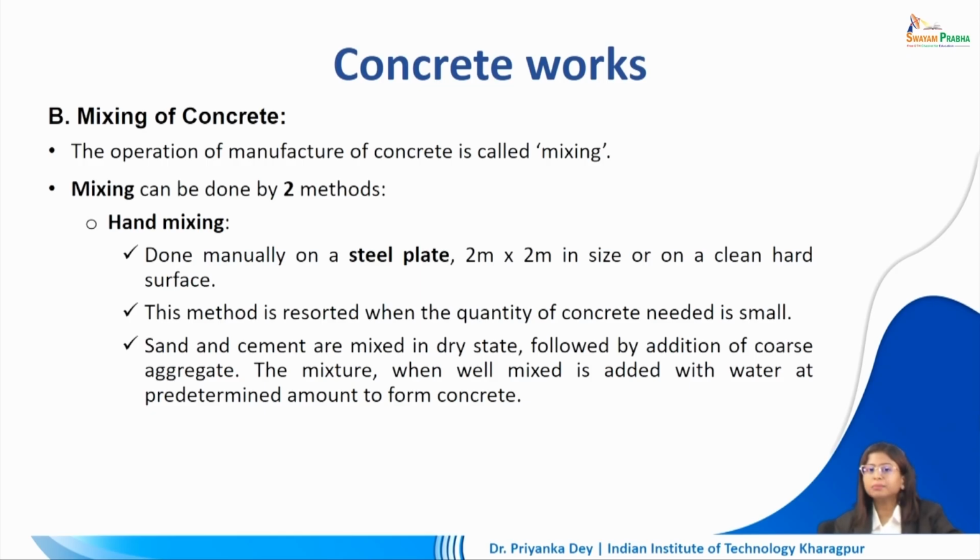Now sand and cement are first mixed in the dry state. Now this is followed by the addition of coarse aggregate. So we are taking the fine aggregate and the cement, we are first mixing them up in the right proportion. Once that is thoroughly mixed, we are adding the coarse aggregate to it. The mixture, when well mixed, is added with water at a predetermined amount to form the concrete. So first fine aggregate and cement together in dry state, then add coarse aggregate still in dry state, then we add water to it in the right proportion to get the concrete form.